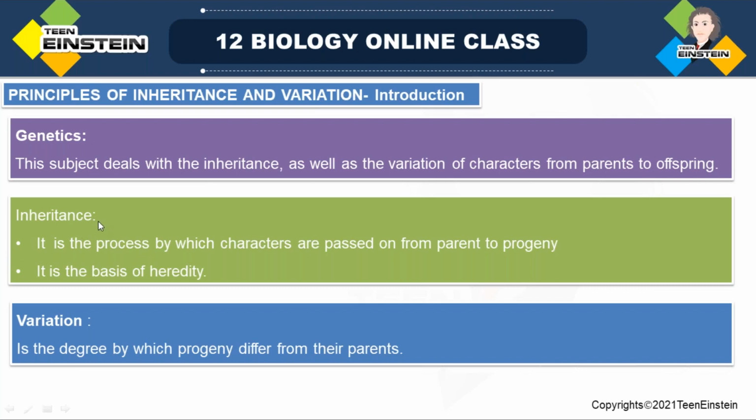Next, inheritance. We'll learn about inheritance. So what is inheritance? The process by which characters are passed on from one parent to progeny. The process by which characters are passed from parent to progeny is called inheritance.